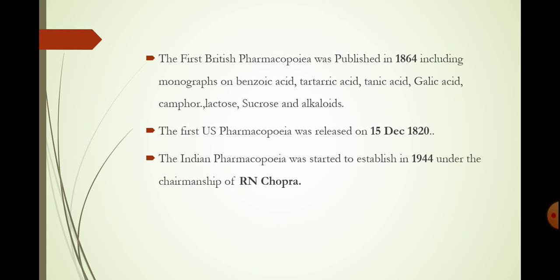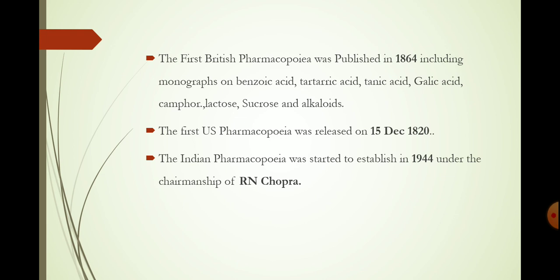First, the British Pharmacopoeia came into the market. The first British Pharmacopoeia was published in 1864, including monographs on benzoic acid, tartaric acid, tannic acid, gallic acid, camphor, lactose, sucrose and alkaloids.